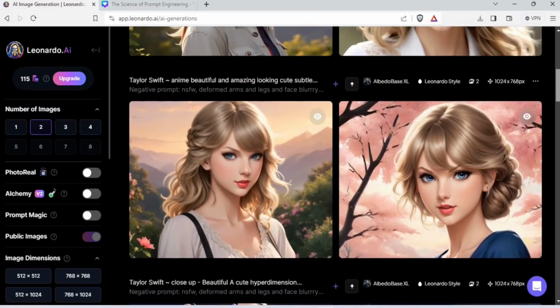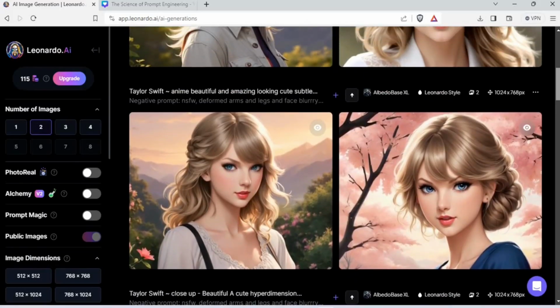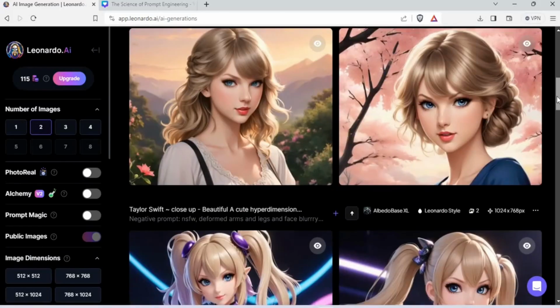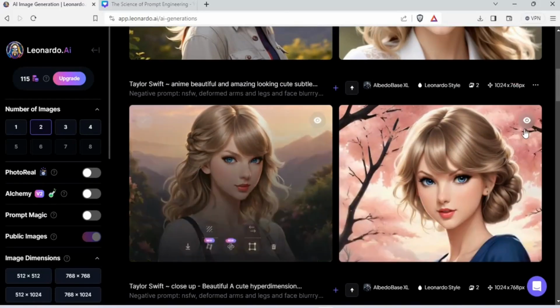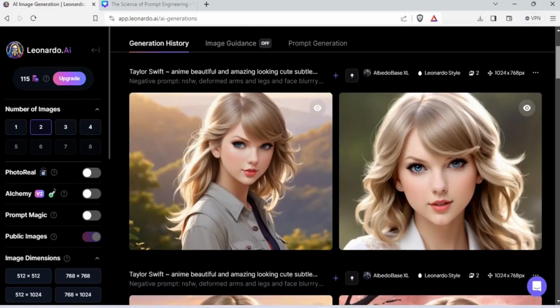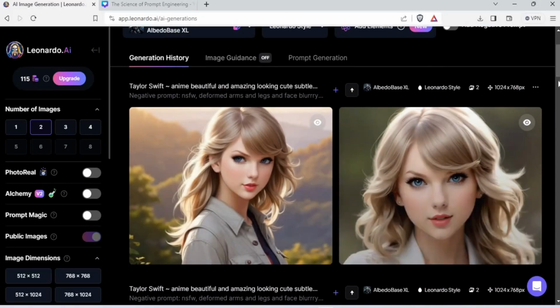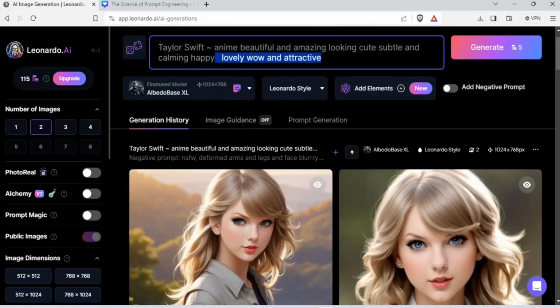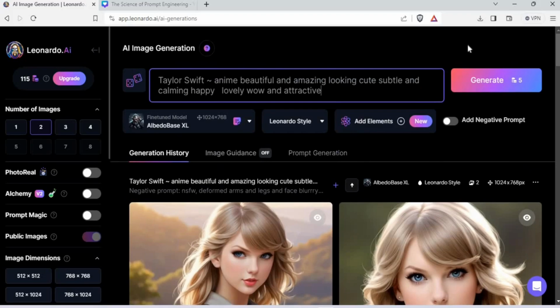And then I removed the anime thing. Actually, anime was there, but maybe I used some different way. So I generated these images. I actually like this one so much that I downloaded that. And then these ones. It's really simple, folks. It's a really simple bunch of things stitching together, putting it in the AI, and AI doing the magic.